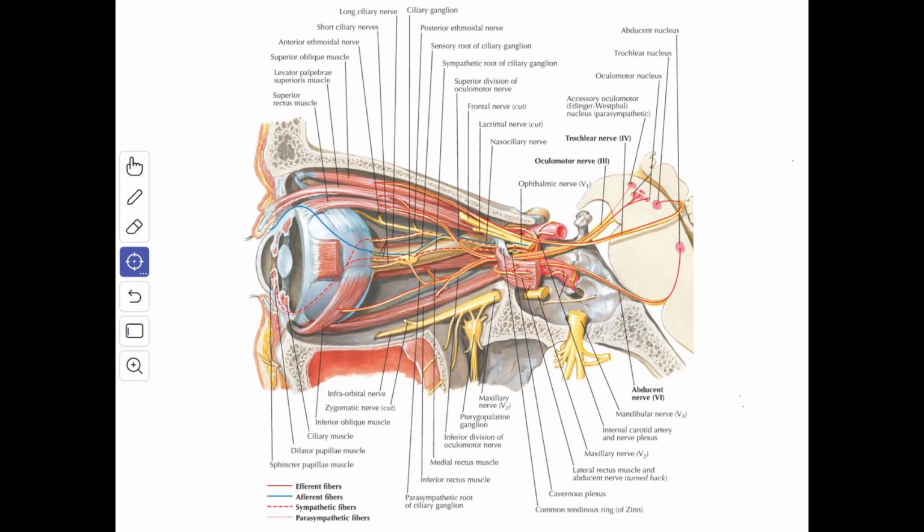Therefore, in the trochlear nerve palsy, the eye is extorted and elevated due to the unopposed action of the inferior oblique muscle. The vertical diplopia occurs in this position as the image falls on the upper half of the retina. The diplopia worsens when the patients look down when the eye is adducted.